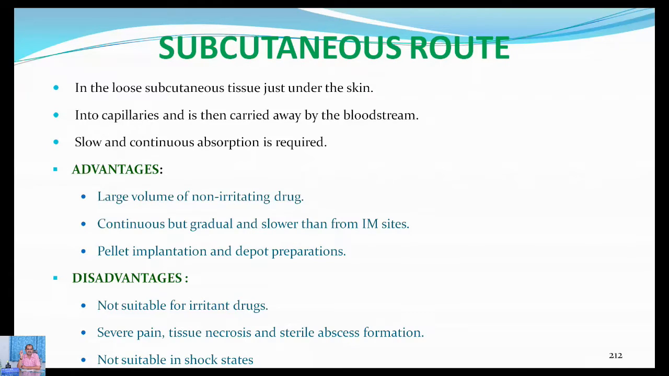And sometimes severe pain, cellulitis, tissue necrosis and sterile abscess formation will be present. So why is there a sterile abscess? Suppose you give an injection of oxytetracycline, which is an antibacterial agent. It is an irritating agent, and since it has antibacterial properties, no microorganisms will grow. So it causes tissue debris, etc. Then sterile abscess formation will be there.